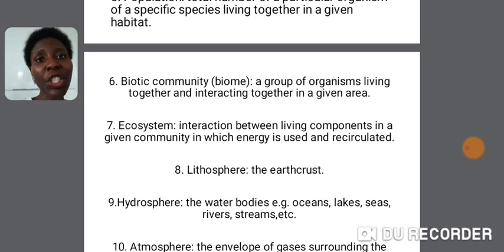The interrelationship between the living components and the non-living components of the environment. And in this interaction, heat is generated, okay? And useful energy is also produced, and this energy will be used as well as recirculated. All right? Okay, so that is ecosystem. It is a system of interaction between the living and the non-living components of the environment.